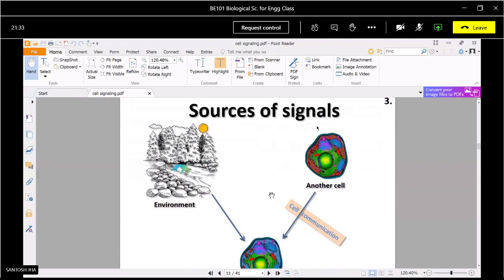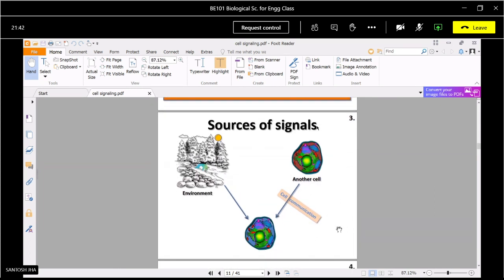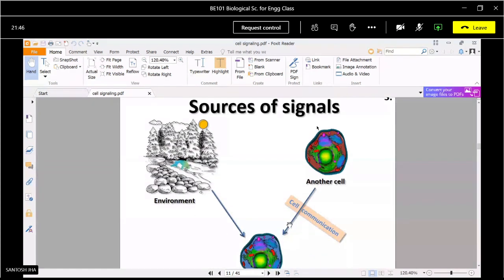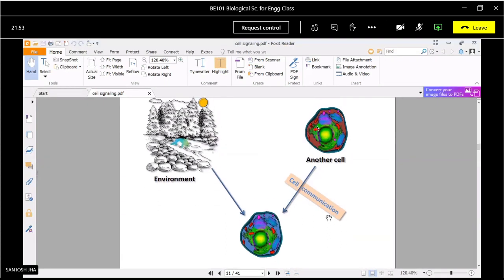Okay, so generally in biological processes, what are the sources of signals? Basically, the signals may be derived from either an environmental source, meaning we can receive the signal from some outer source, our surroundings, or from other cells.